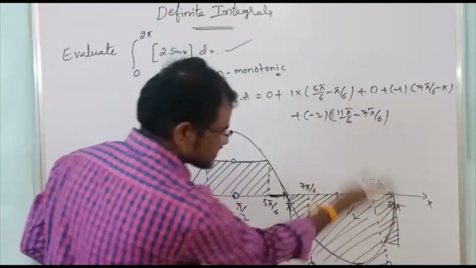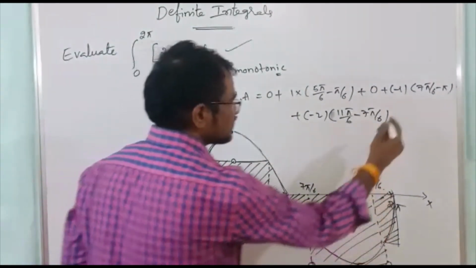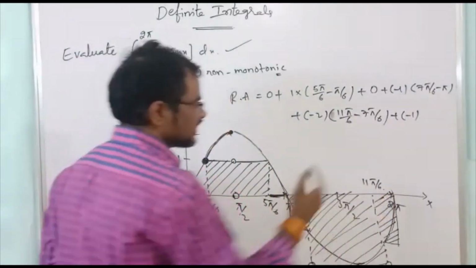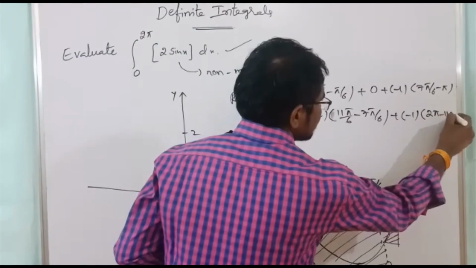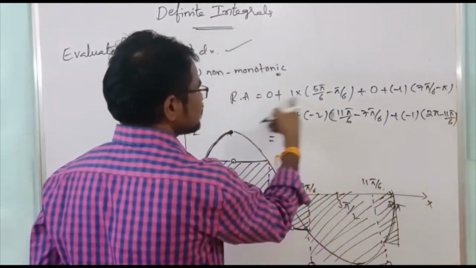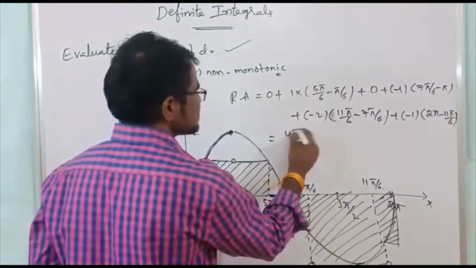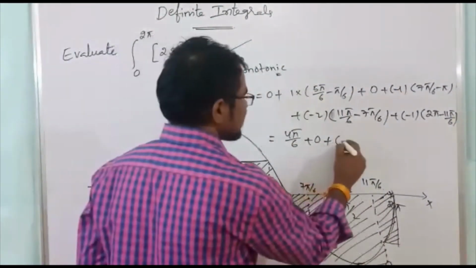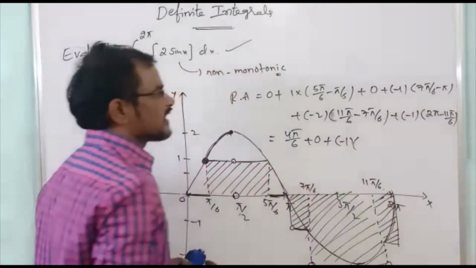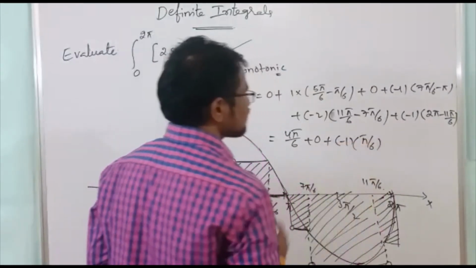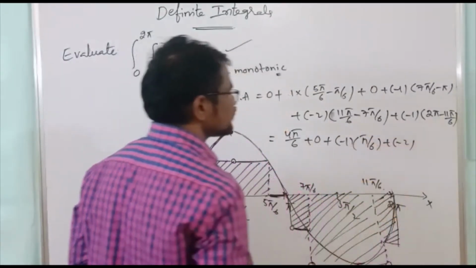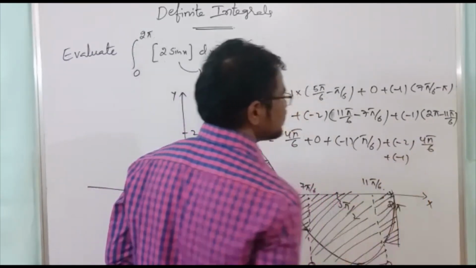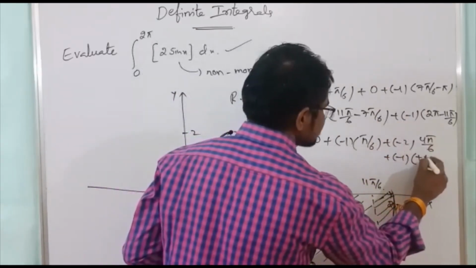And again this rectangle area is also below the x-axis. This distance is 1, but below the x-axis, so I am taking minus. And here to here the breadth is 2 pi minus 11 pi by 6. Simplify: 0, and this is 4 pi by 6, plus 0, plus -1 into (7 pi by 6 minus 6 pi by 6) means pi by 6, and here plus -2 into 4 pi by 6, and here plus -1 into (12 pi by 6 minus 11 pi by 6) means pi by 6.